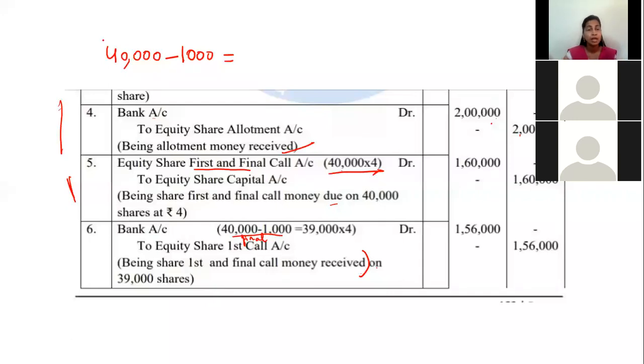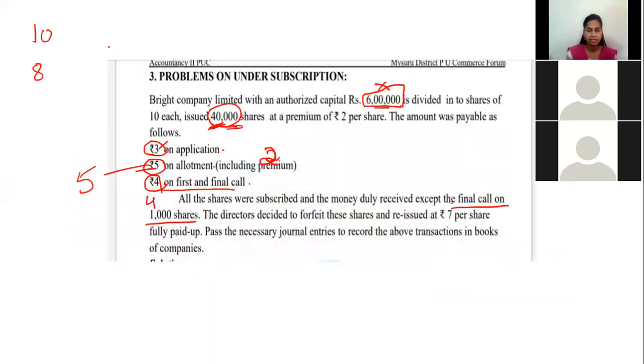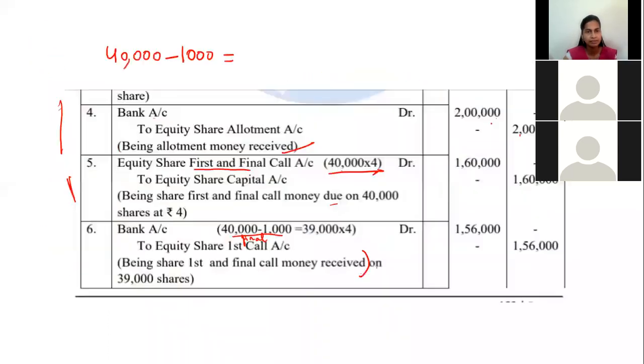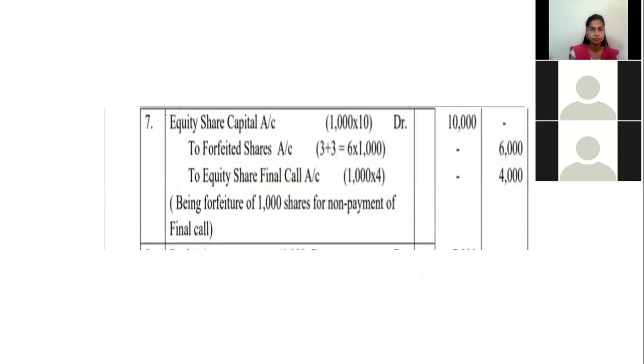Now the important entry. Next we are passing the entry for which sentence? This one: the directors decided to forfeit these shares. These shares means 1,000 shares. For this sentence, the 7th entry will be passed. What is the 7th entry? That is equity share capital account debtor to forfeited shares account to equity share first and final call account. See, if you want, students, I will write and show you this entry. Please write along with me.